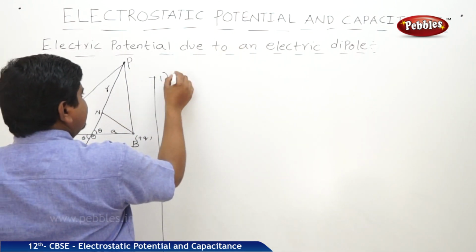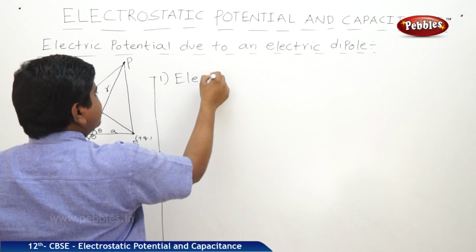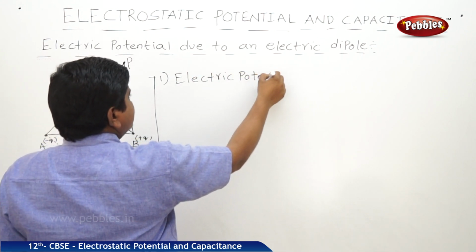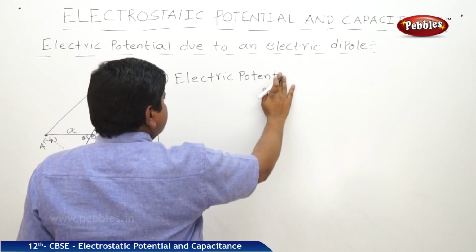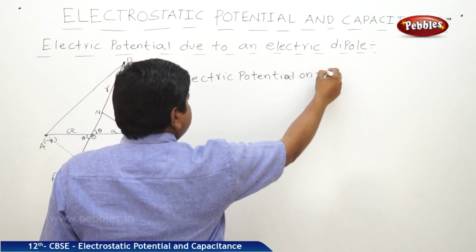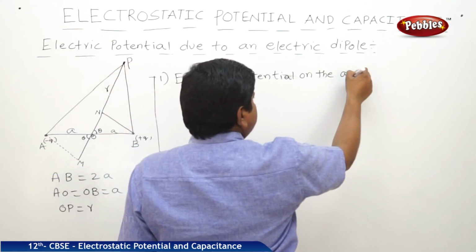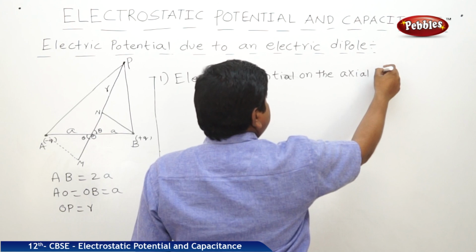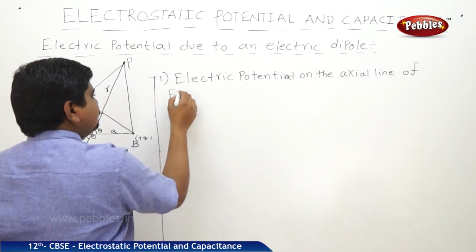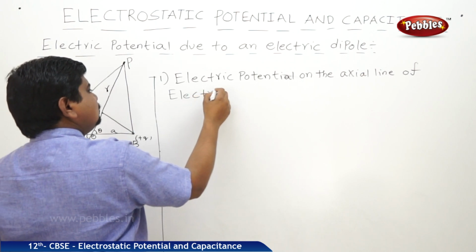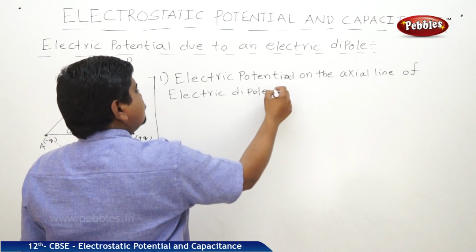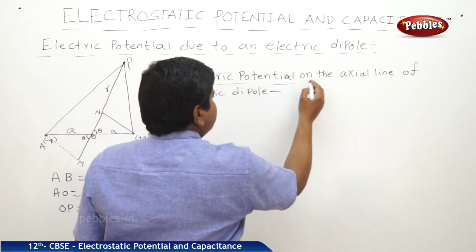First one, electric potential on the axial line of an electric dipole. The problem is like this.